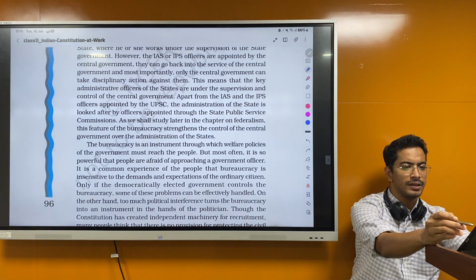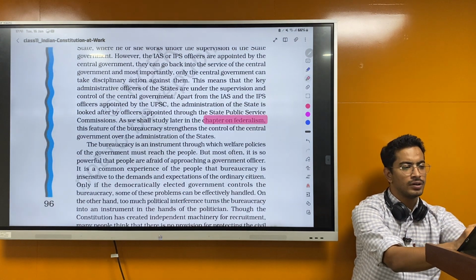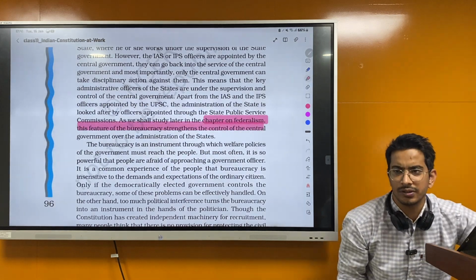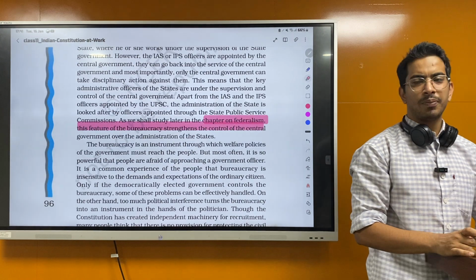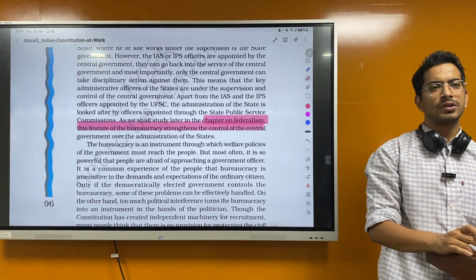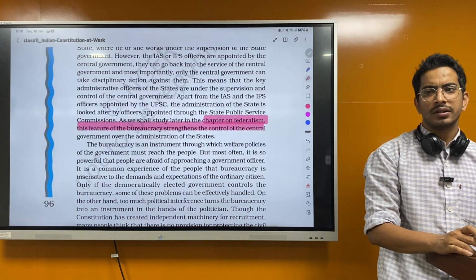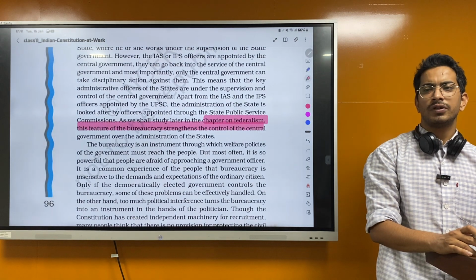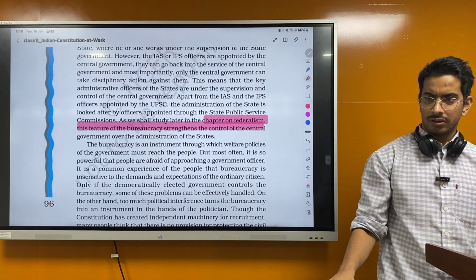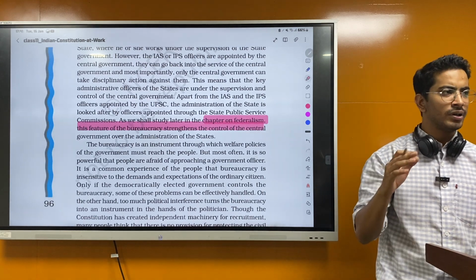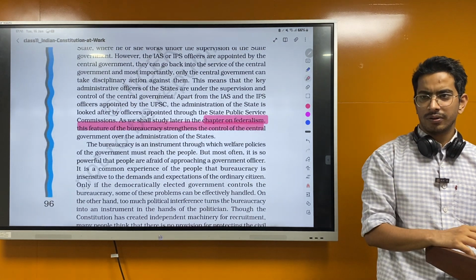So why they have come up with All India Service was for this reason only, to strengthen the federalism. A person who is trained and appointed by central government, but he'll go work for the state, so that he can fulfill all the criteria, whatever the policies which have been made at the center, it can be flowed down to the lower level, and he is the chain between state and center. Okay.